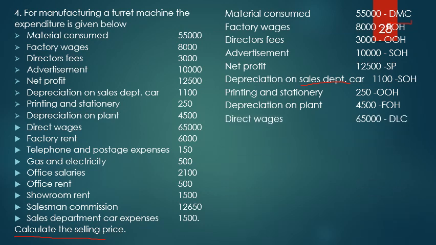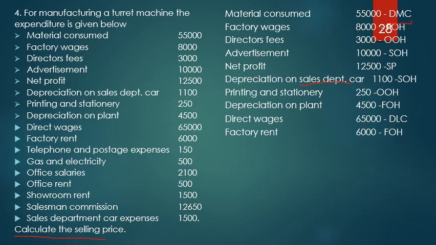Next is direct wages. Here it is direct labor cost. That is the difference between factory wages and direct wages. Direct wages are paid to the people who are directly involved in the work. But there are many other people in the factory indirectly involved. They are all considered under factory wages. Those who are directly involved in the manufacturing of the part are considered under direct wages.